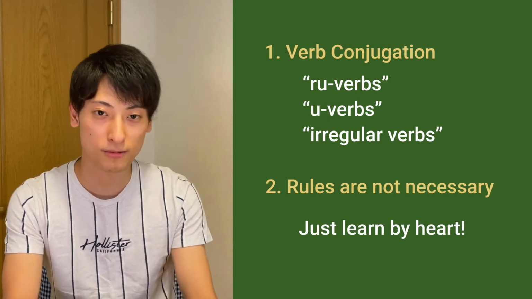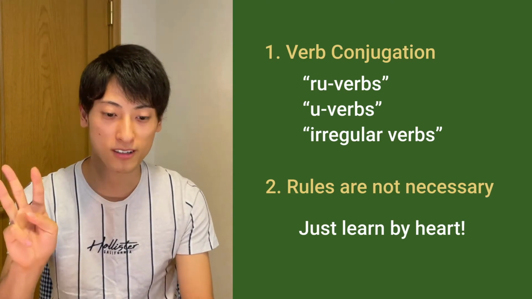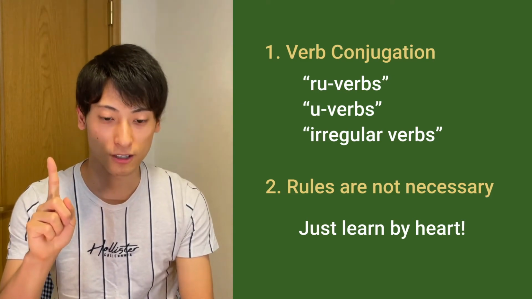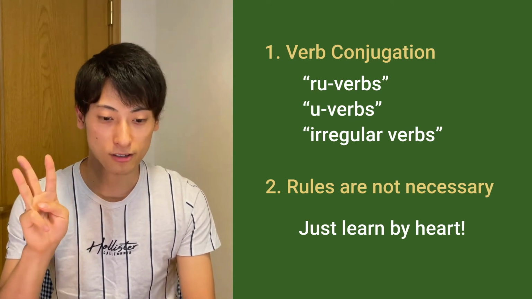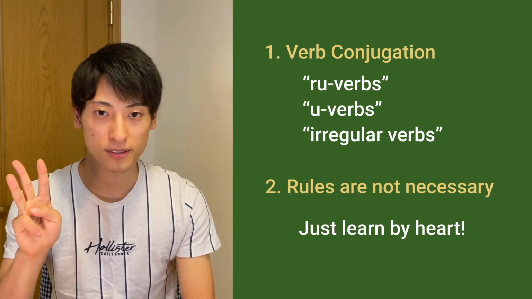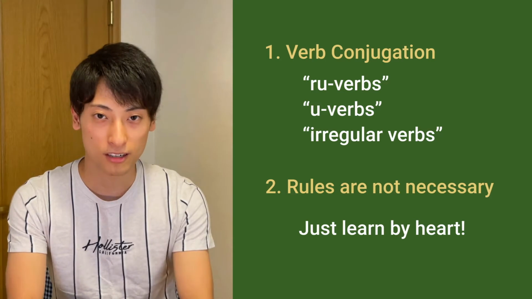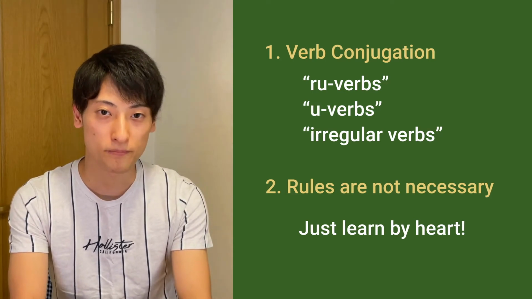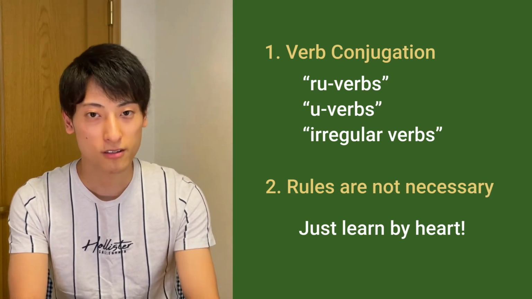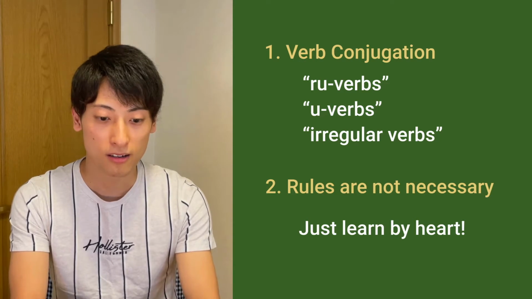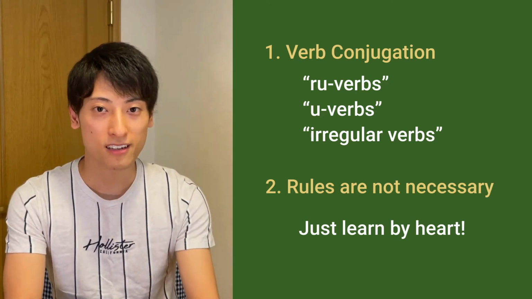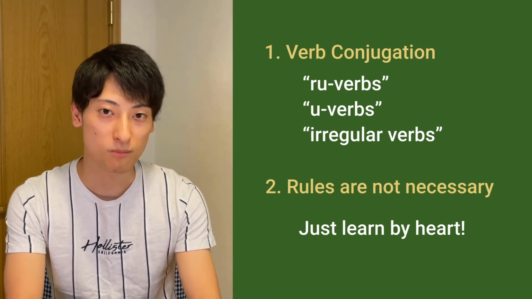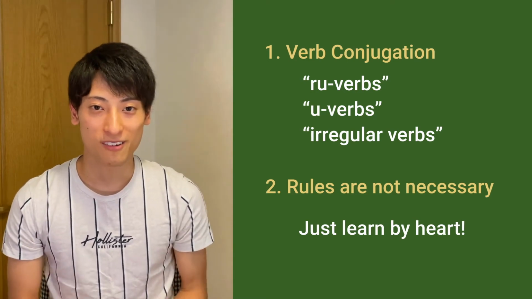So all the verbs can be categorized into 3 parts. The first one is Ru-verbs. The second one is U-verbs. And the third one is irregular verbs. And depending on the category, how you conjugate is different. So after introducing those 3 verbs, I'm gonna talk about why I think those categories are not that important. Right, so let's get started.